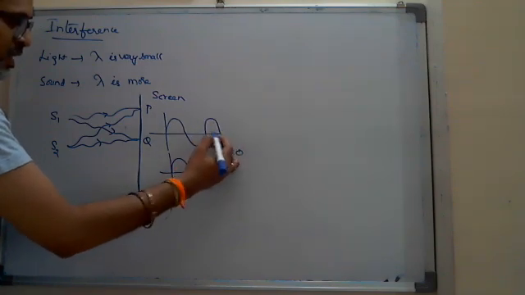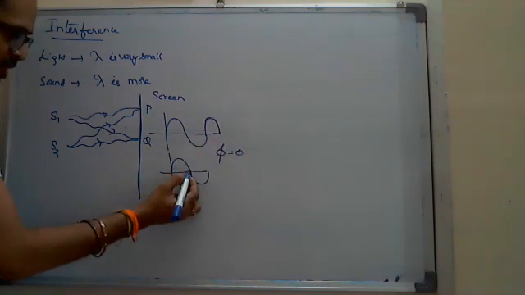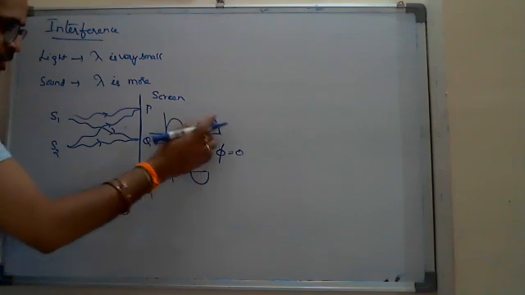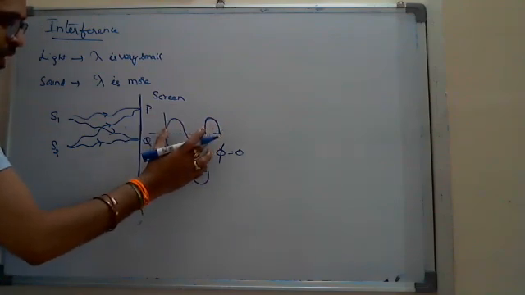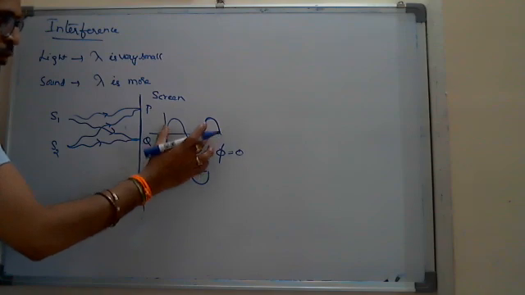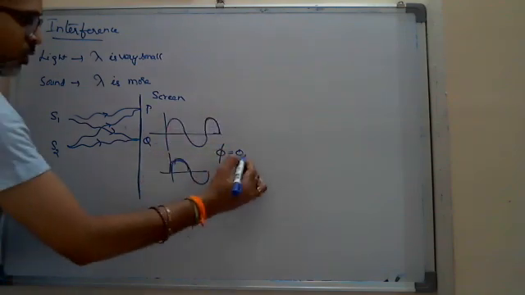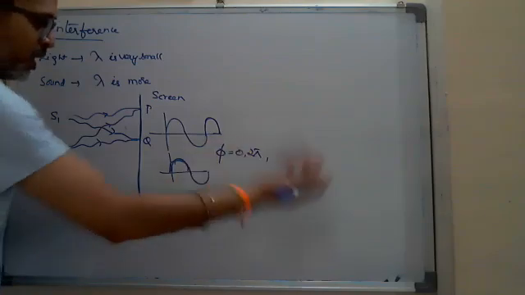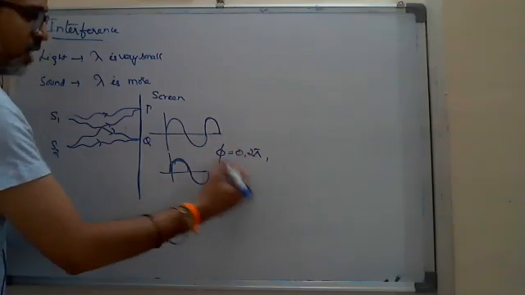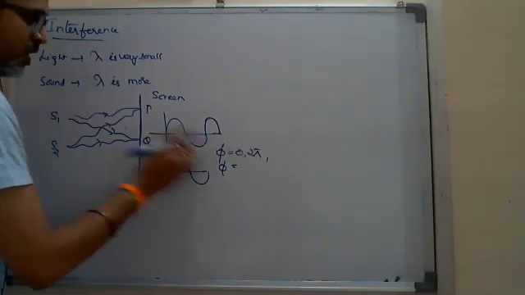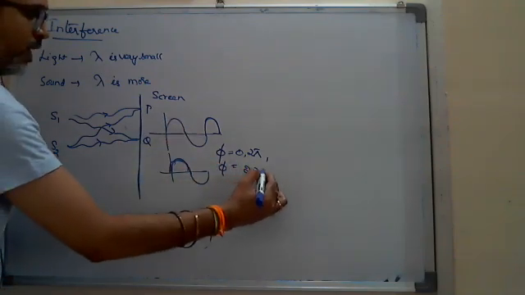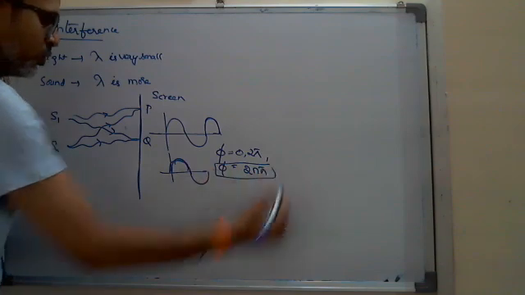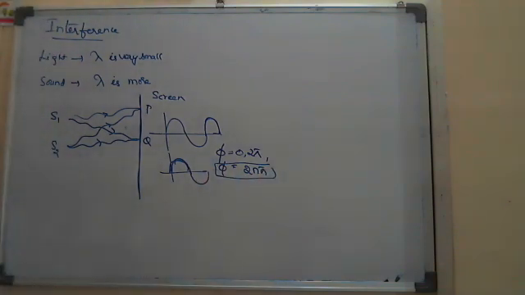Suppose this crest joins with the first crest of the wave here; then exactly one wave is completed, which means 2 pi radians. So the phase difference will be either 2 pi or multiples of 2 pi. That's why the phase difference when crest joins with crest or trough joins with trough will be 2n pi. We can say this straight away without mathematics, or even using mathematics.